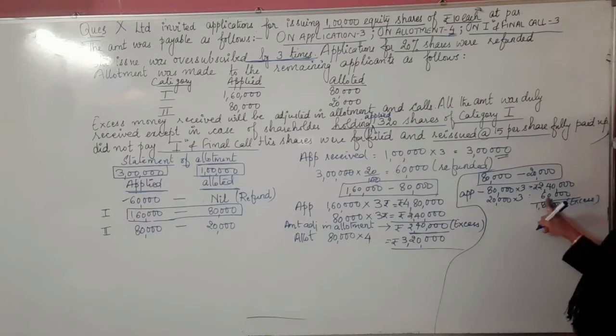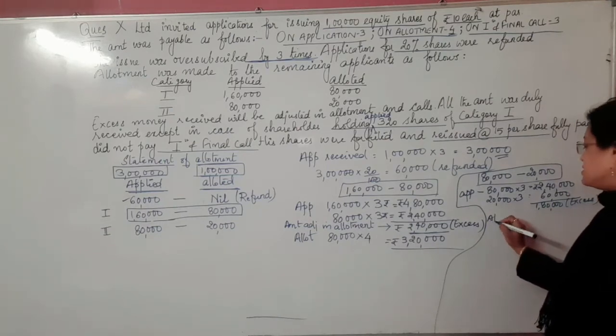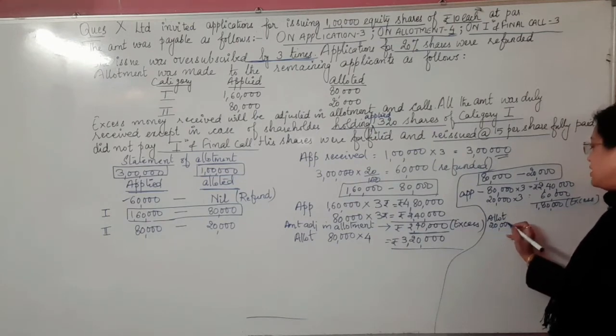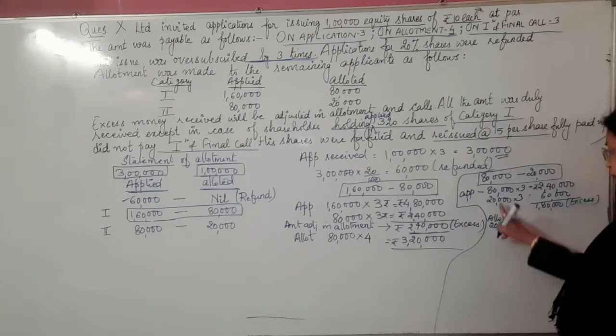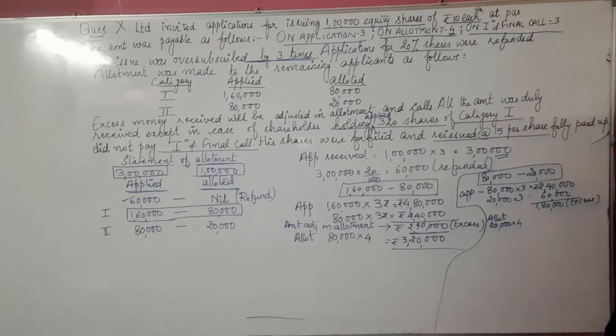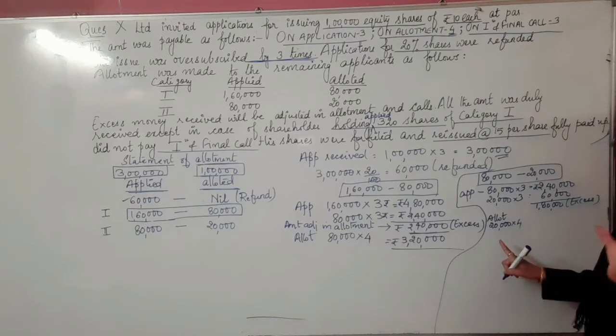Got it? Requirement is up to 60,000, but we are having the amount of 2,40,000. So extra we are having here is how much? That is 1,80,000. So next year it comes as for the allotment. Okay, in case of an allotment, you can find it here 20,000 into 4. Okay, we will be continuing with the allotted number of the shares only here further. Remember children, okay? So because that is the limit.